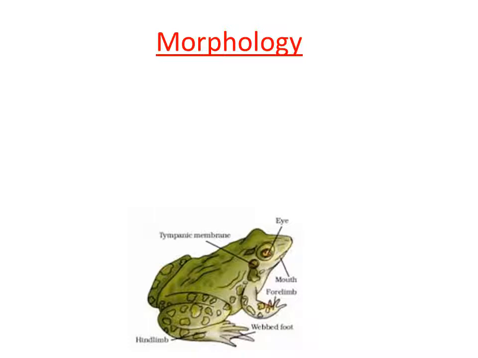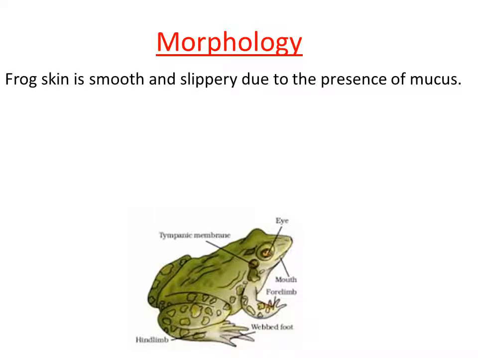So the outermost surface of the frog is very smooth and slippery. The frog's skin is smooth and slippery due to the presence of mucus. Mucus is present on the surface of the skin, and because of this, its skin is very smooth and slippery. There are some glands present.